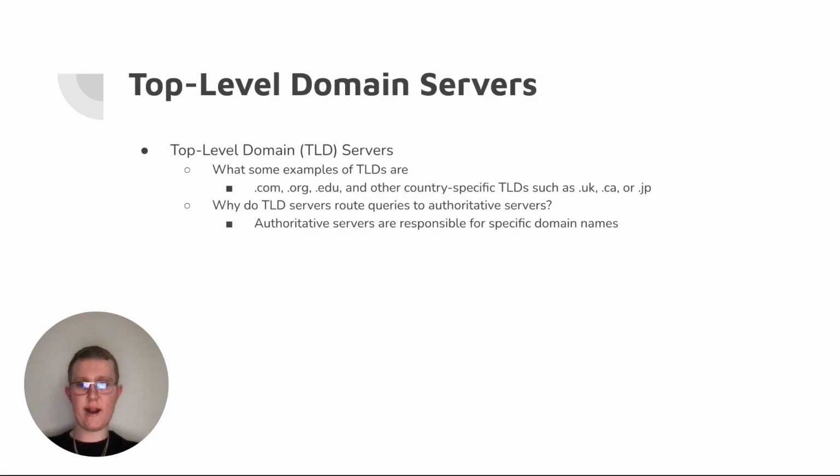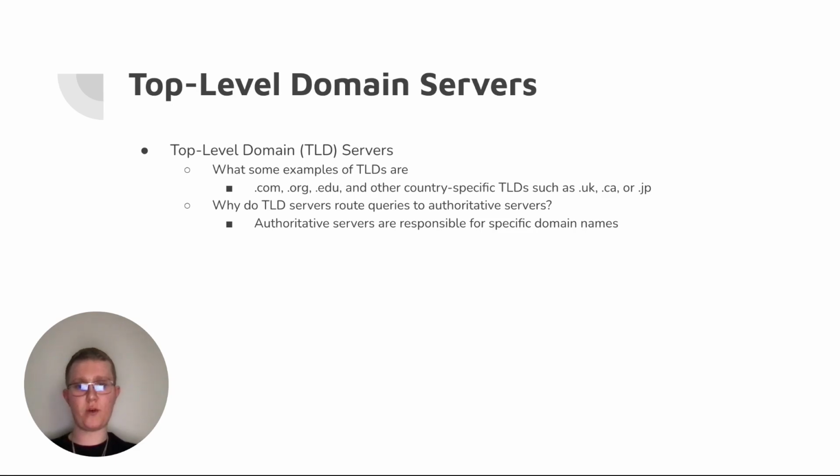The next type of servers are called top-level domain, or TLD, servers. These are any servers that are associated with the type of URL, whether it ends in .com, .org, .edu, .gov. There's several of them. And there are also country-specific ones, such as .uk for the United Kingdom, .ca for Canada, .jp for Japan, .fr for France, .au for Australia. The list goes on. There are many TLD servers.